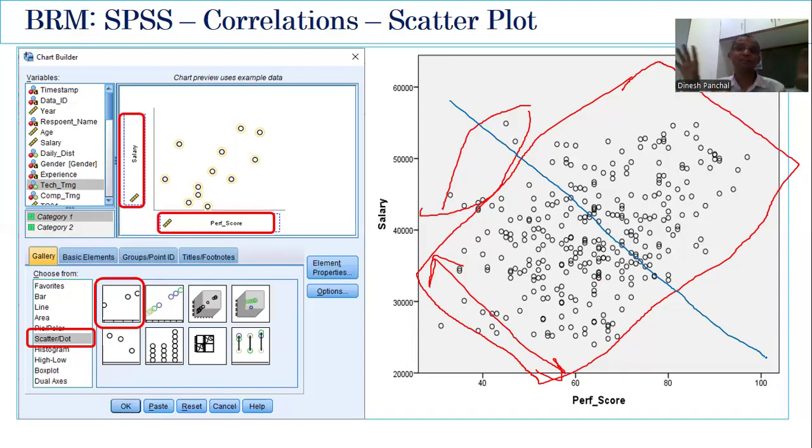Okay, so we have a 7, let's say, variants. Actually, we are going to put an exact value, but just broadly speaking, we have these 7 variants: perfect positive, strong positive, weak positive, perfect negative, strong negative, weak negative, and no correlation. So that's what we figured out from here. Now let's put some number to it.